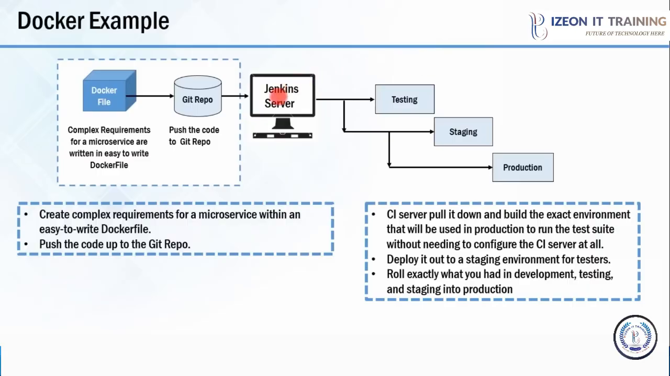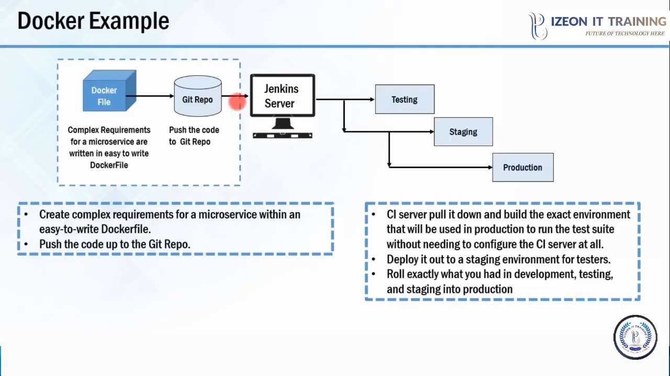Over here, we use Jenkins servers or any continuous integration server to build an environment that contains all the dependencies for a particular application or microservice. That build environment is deployed onto various teams like testing, staging, and production. Let us move forward and see what exactly is happening in this image. Over here, the developer has written complex requirements for a microservice in an easy to write Docker file, and the code is then pushed onto the Git repository.